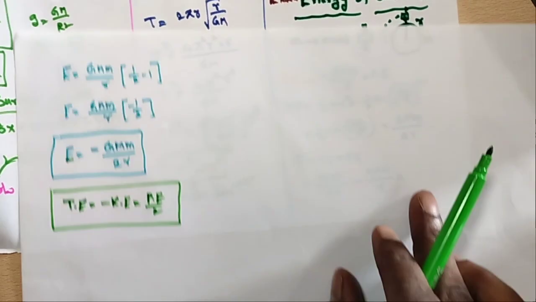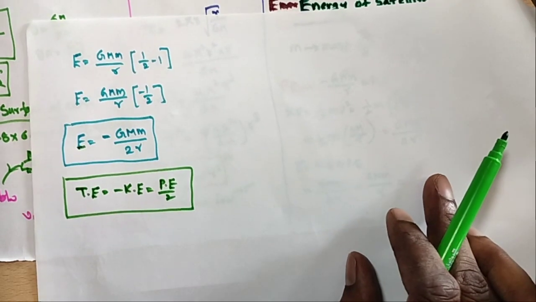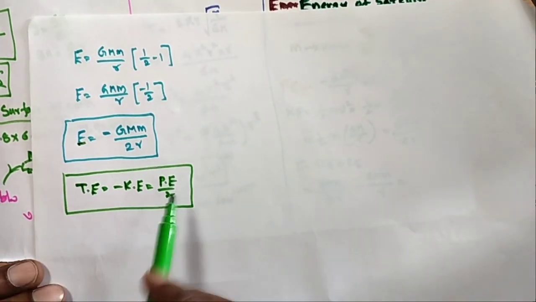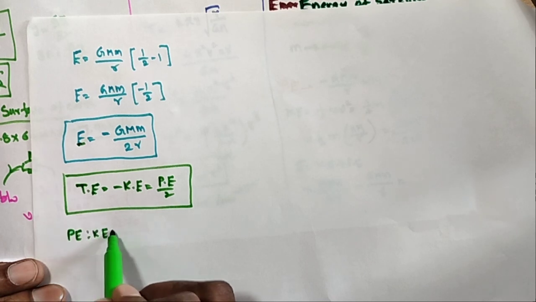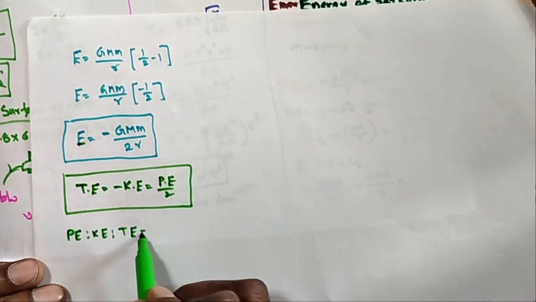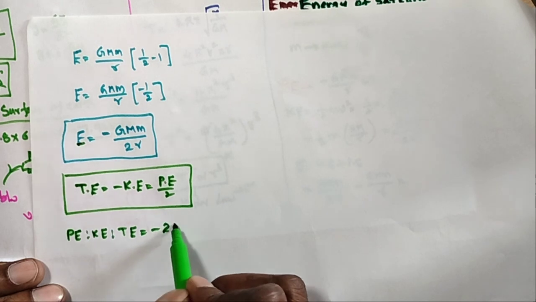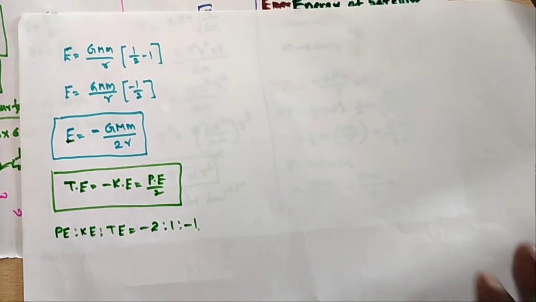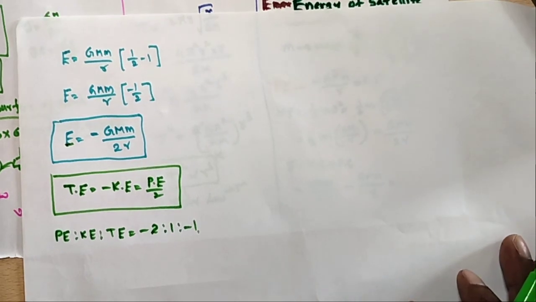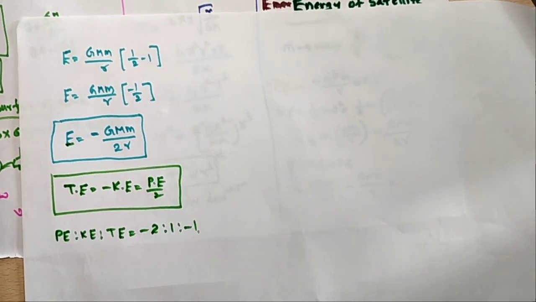This is the relation between total energy, kinetic energy and potential energy. So what is the ratio of potential energy, kinetic energy and total energy? Minus 2 is to 1 is to minus 1. So this is the total energy of the satellite.